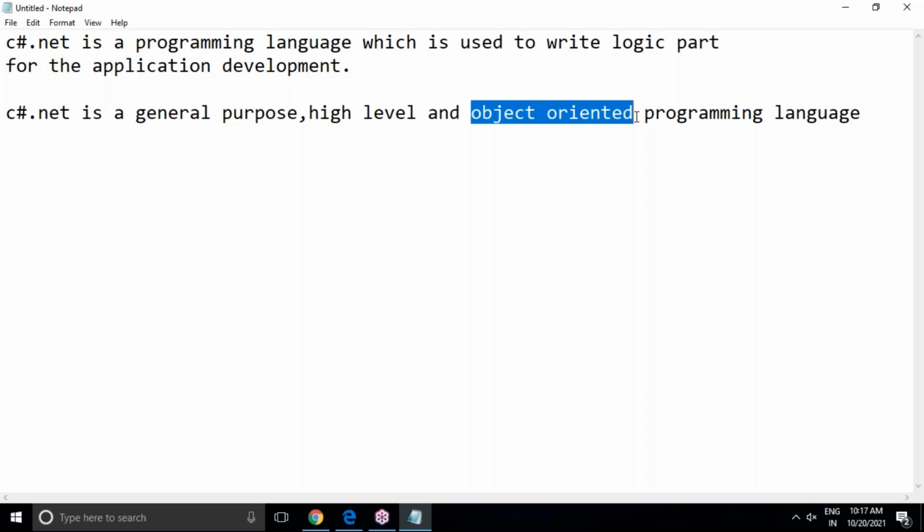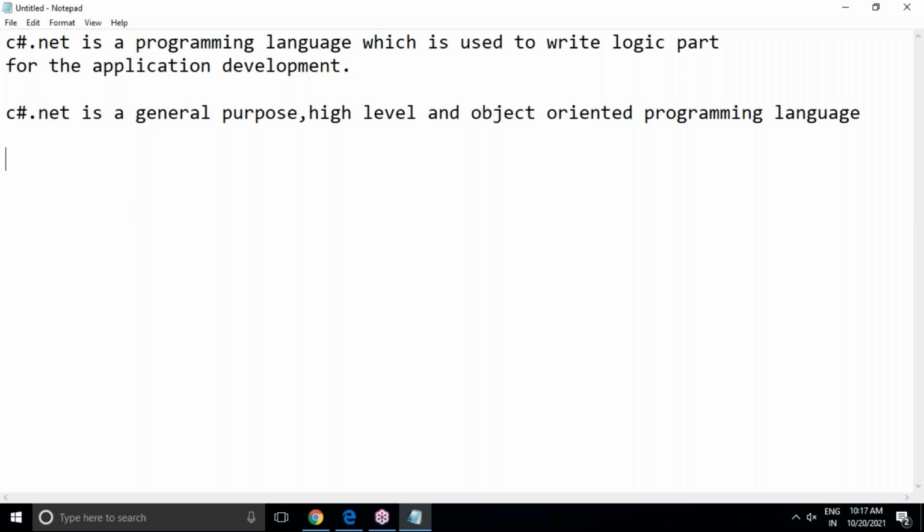If your programming language is object oriented, security will be more. And also reusability is more possible. Reusability means once we write logic code, we can reuse it in other applications. And application enhancement: for example, you have prepared the logic part for an existing application. If the client wants to extend their logic by providing services to their customers, then we can extend the logic by using this object oriented feature only.